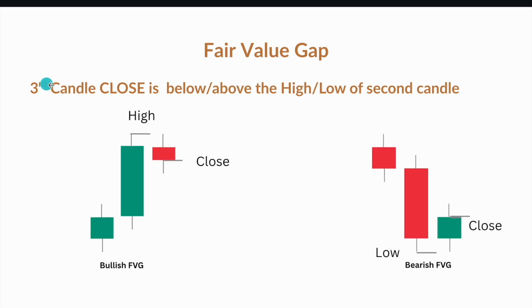So what is a normal fair value gap? This is a normal fair value gap, wherein the third candle is closing below the second expansion candle's high for a bullish fair value gap, and for a bearish fair value gap, the third candle is closing above the expansion candle's low. So this is a normal fair value gap.